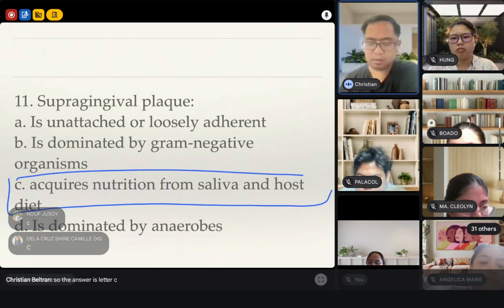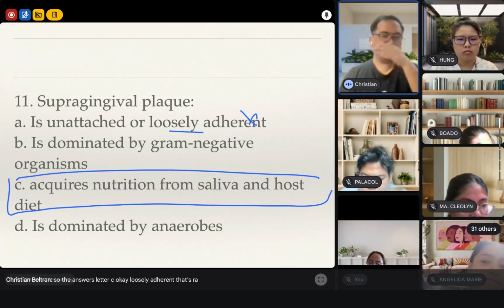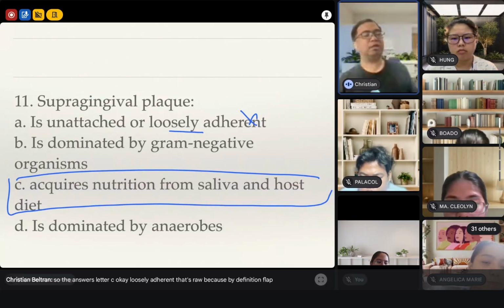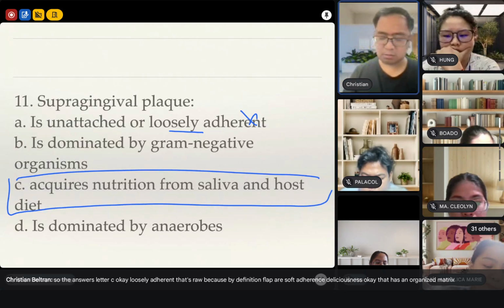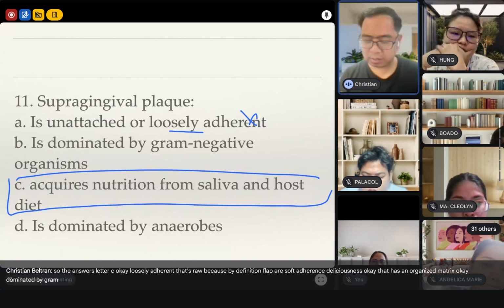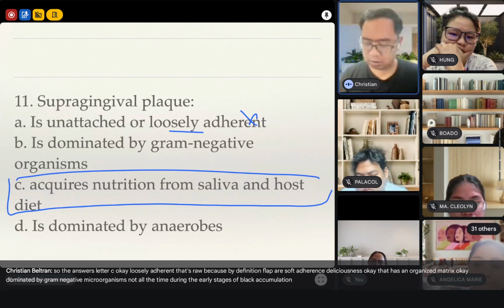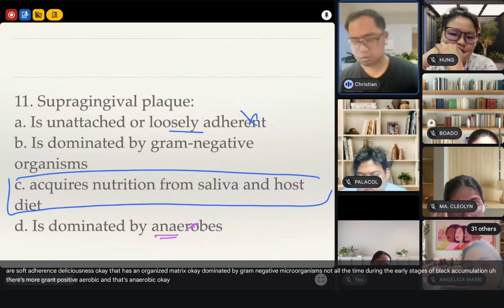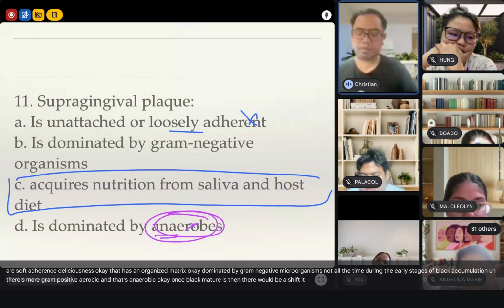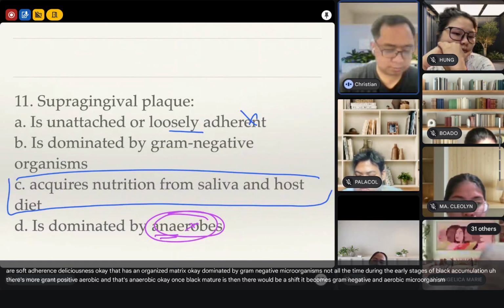Correct, letter C. Okay? Sabi dito, unattached or loosely adherent. That's wrong. Because by definition, plaque are self-adherent tenacious mass, okay, that has an organized matrix. Okay? Dominated by gram-negative microorganisms, not all the time. During the early stages of plaque accumulation, there's more gram-positive, aerobic, and not anaerobic. Okay? Once plaque matures, then there would be a shift. It becomes gram-negative, anaerobic microorganism. Okay.